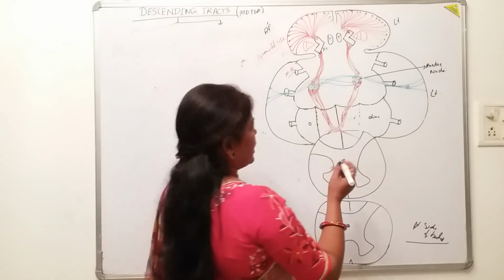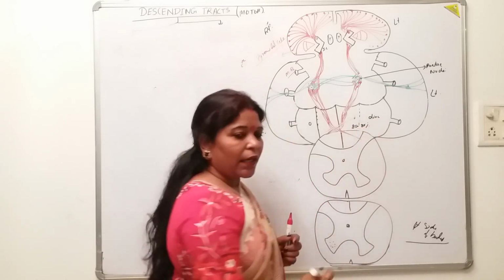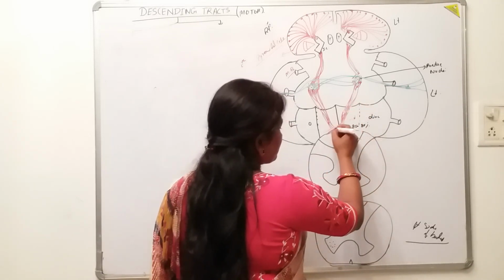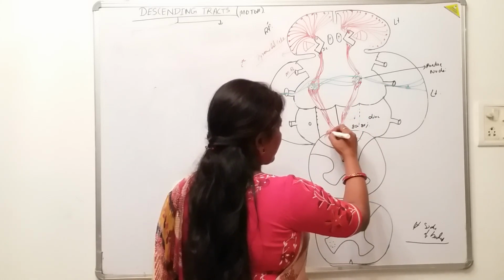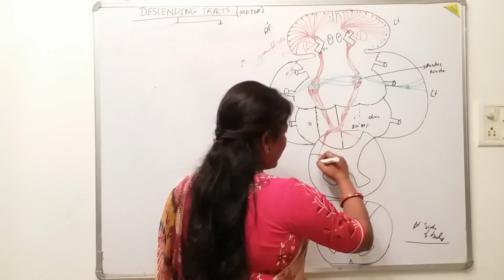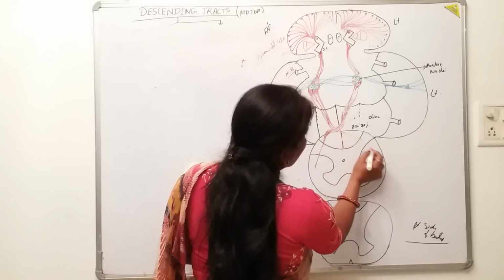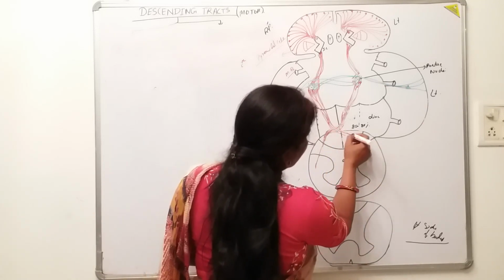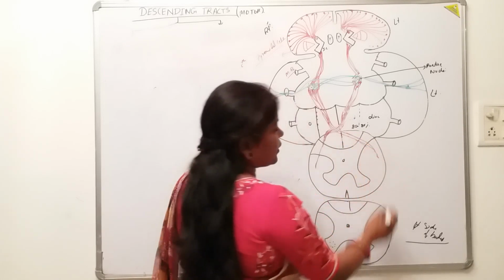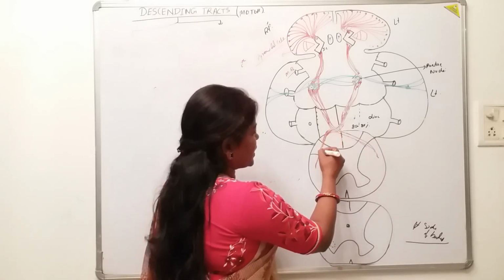It is written like that, 80 to 85%. 80 to 85% of these tracts cross to the opposite side and then descend in the lateral white column of the spinal cord, isn't it? 80 to 85% of the fibers cross and come in the lateral white column of the spinal cord. So it is like that.